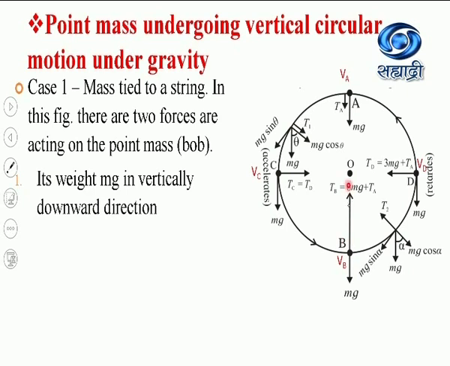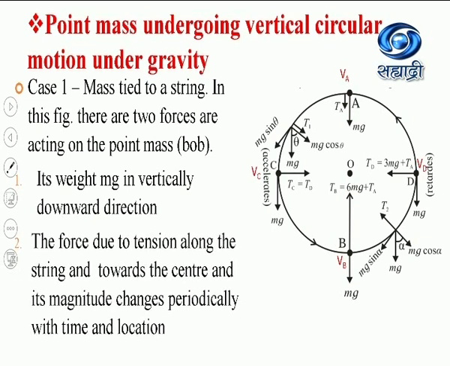Also here we are considering the length of the string equal to the radius, so that this tension is acting along the radius toward the center of the circle, which provides the necessary centripetal force required for the vertical circular motion of the point mass.